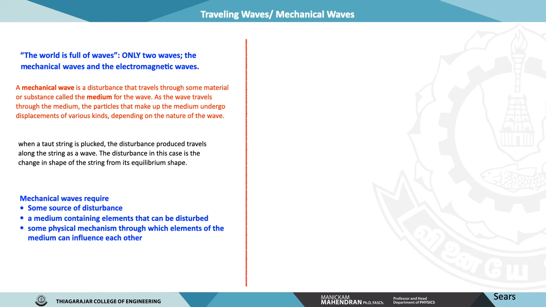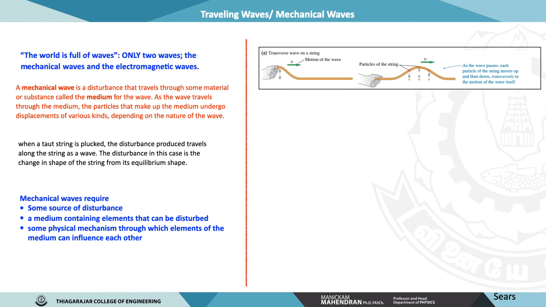Therefore, mechanical waves require some source of disturbance. Now, when a taut string is plucked, the disturbance produced travels along the string as a wave. Just look at the picture, for example. The disturbance in this case is the change in the shape of the string from its equilibrium shape.